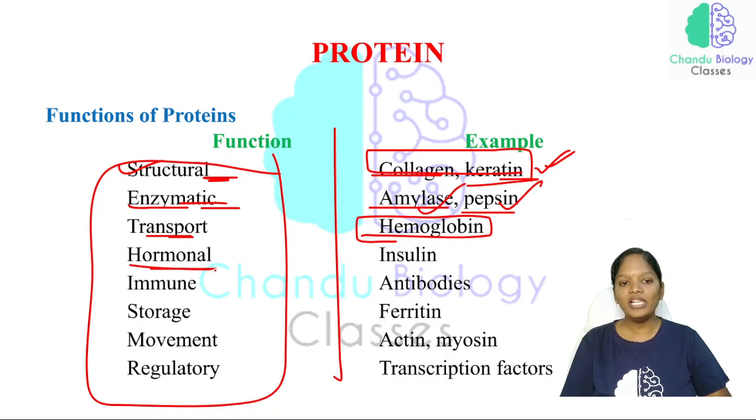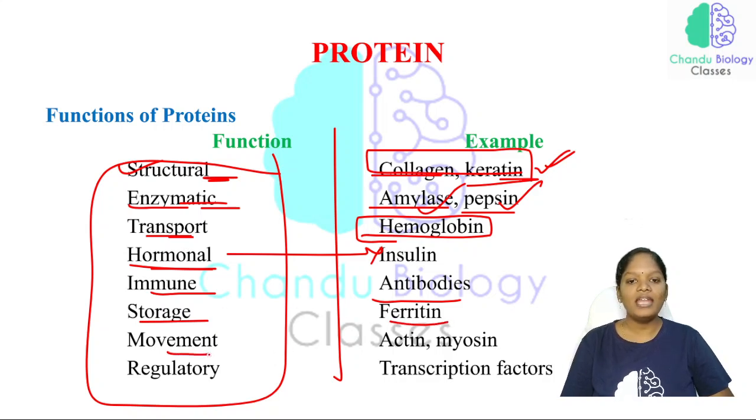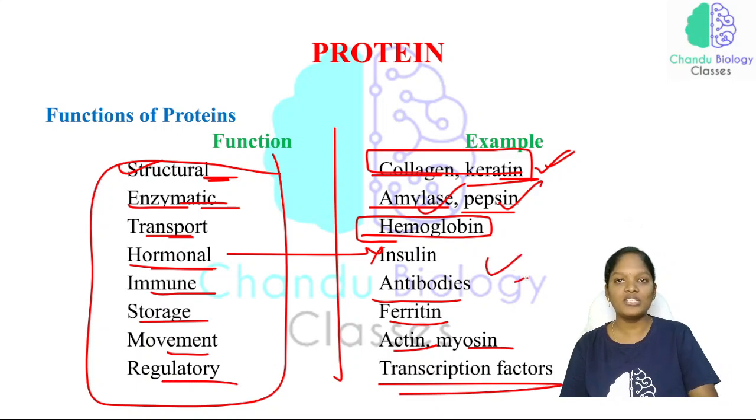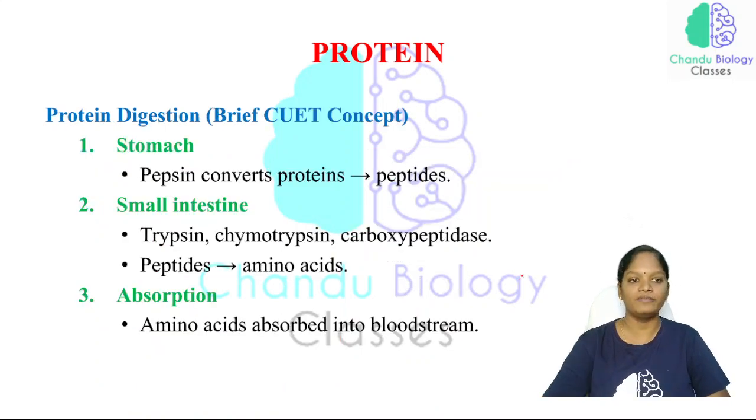And the hormonal protein, which means hormones are again proteins. Those proteins functioning as hormones, the example is insulin. Immune protein: antibodies, that is a globulin protein, immunoglobulins. And storage: ferritin is responsible for storage. And movement: actin and myosin. Regulatory proteins: all the transcription factors come under protein. So these are all the functions of protein, very important functions.